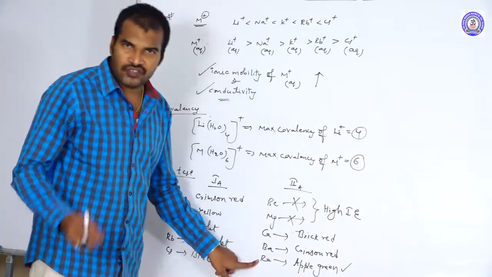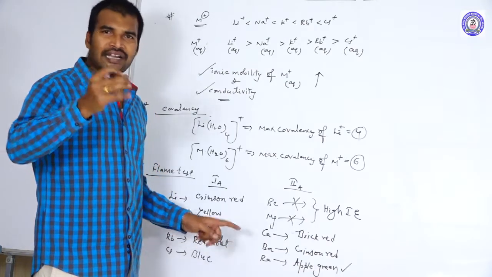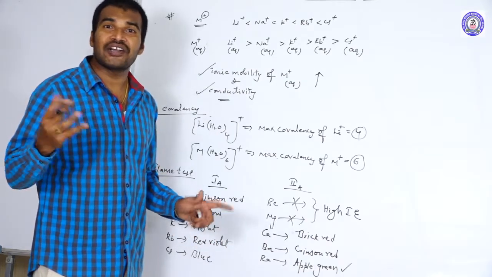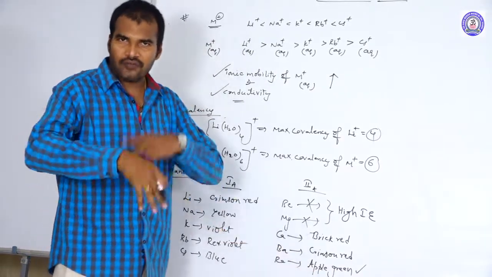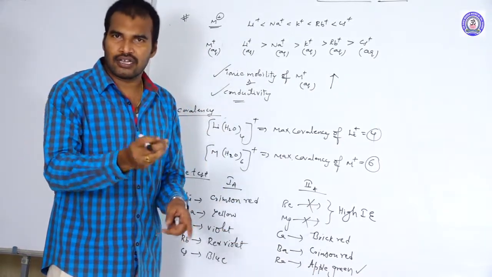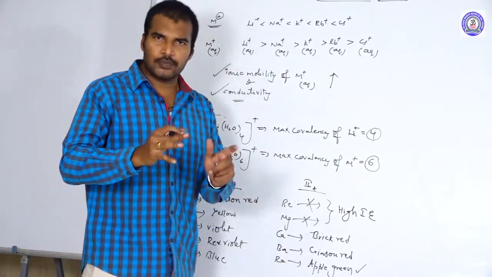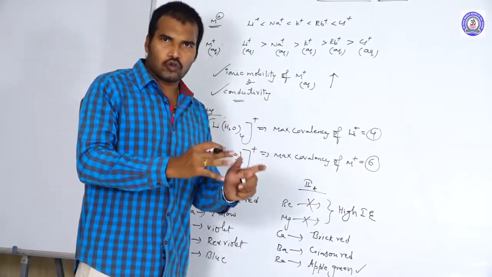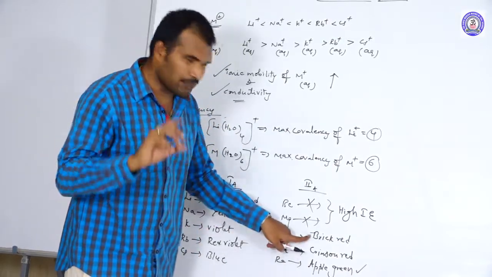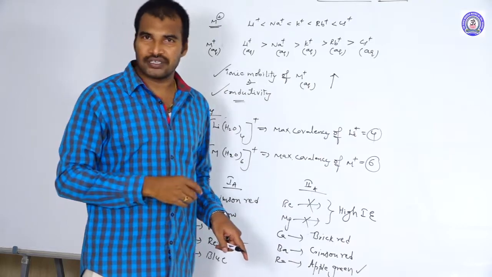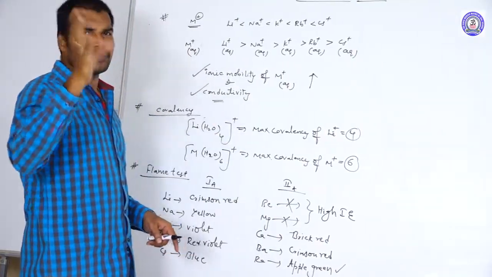Whereas coming to radium, first of all, the apple is the best example for this. Usually the first is the unripened apple. What is the color of an unripened apple? After the apple becomes ripened, slightly it becomes what? Crimson red color. And if you store the apple for a longer time, slowly a brown color, meaning brick red color sprinkles, will appear on the surface. So the apple is just the best example to remember.